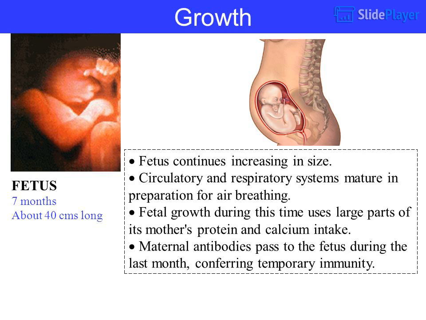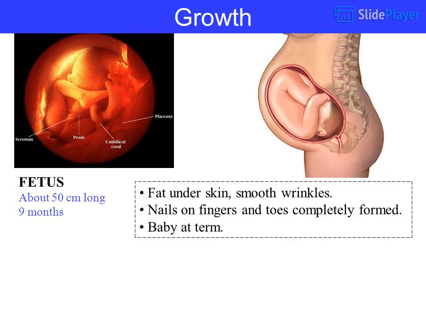Fetus, 7 months, about 40 centimeters long. Growth: fat under skin, smooth wrinkles. 9 months, about 50 centimeters long. Fat under skin, smooth wrinkles. Nails on fingers and toes completely formed. Baby at term.